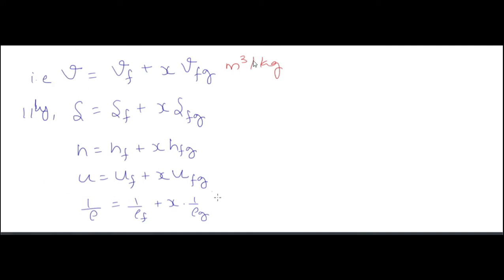If you have the dryness fraction, the Vf value and the Vg value, you can find the specific volume, specific entropy, specific enthalpy, specific internal energy, or density.